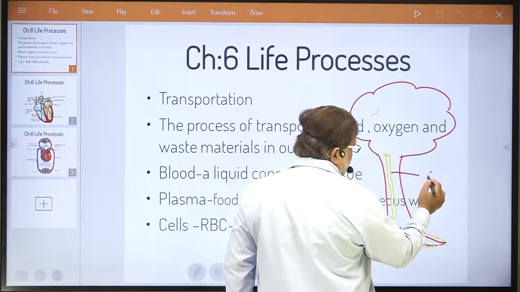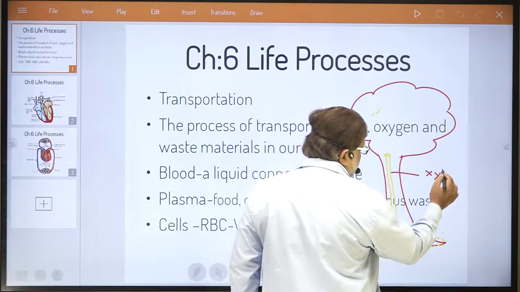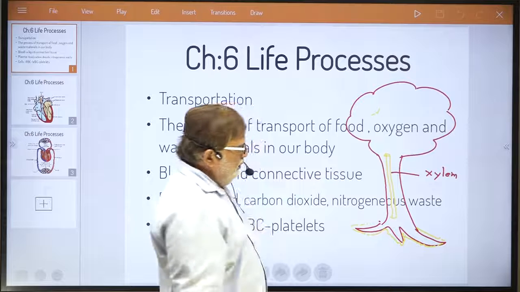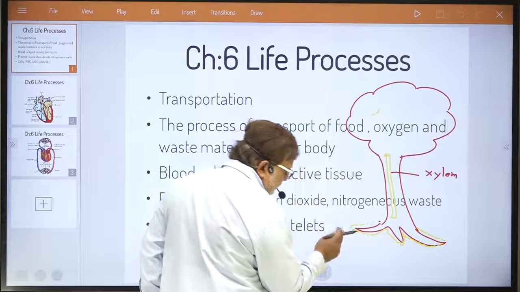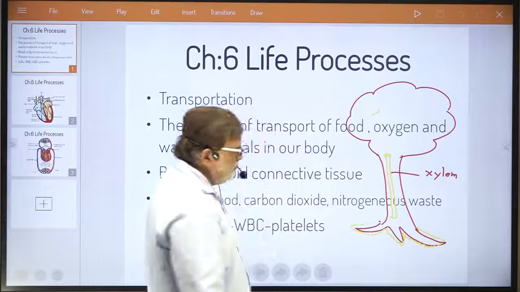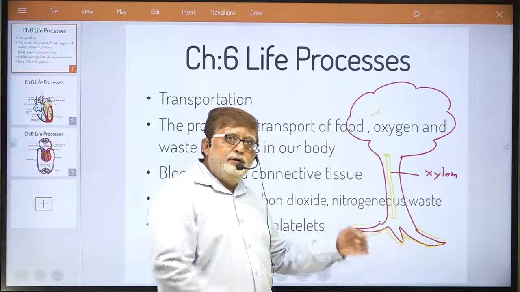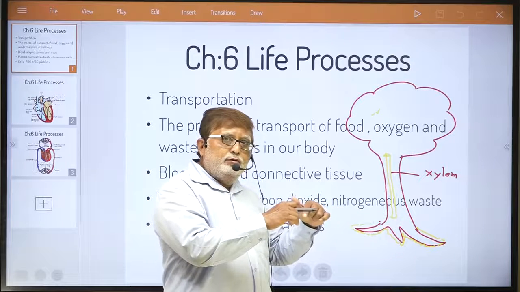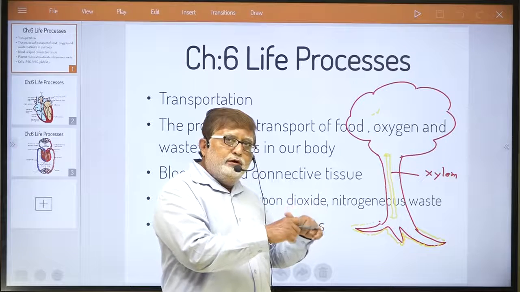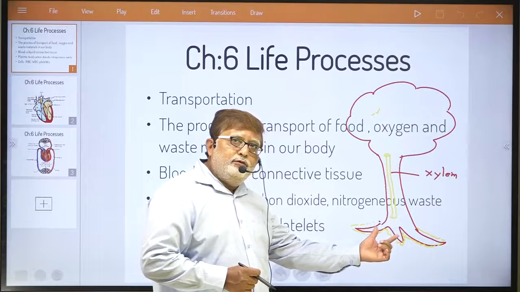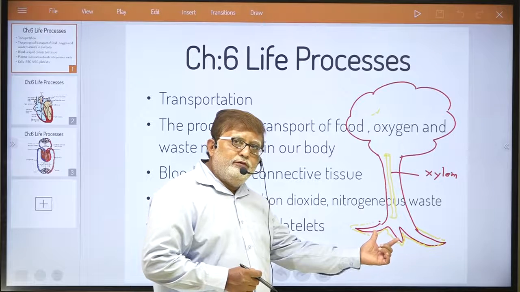And what is the function of xylem? You know very well. Now, what happens here, as you all know, the roots of the plant penetrate through the layers of the earth. Now, what is present near these roots in the earth's surface?